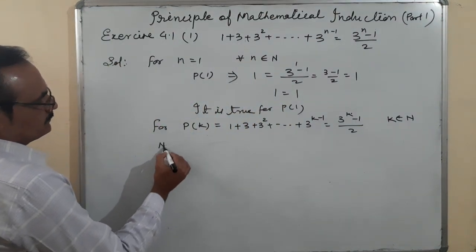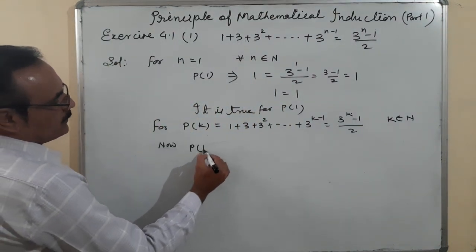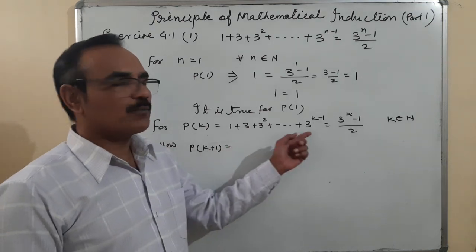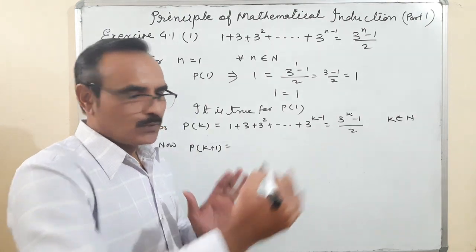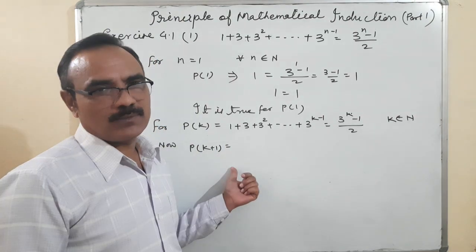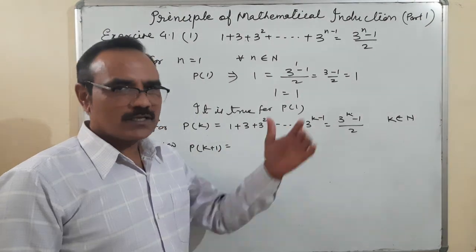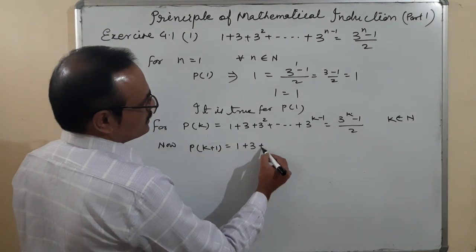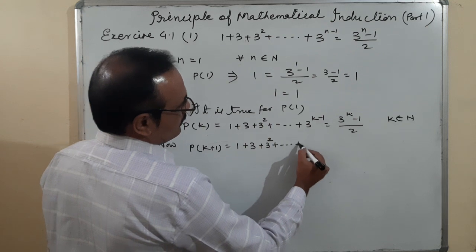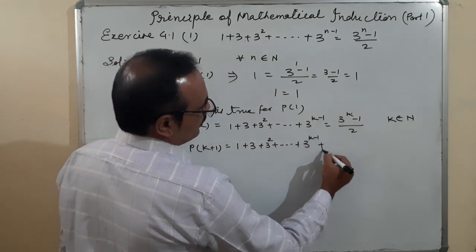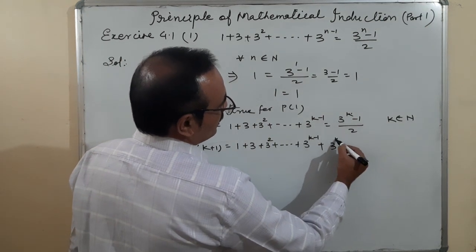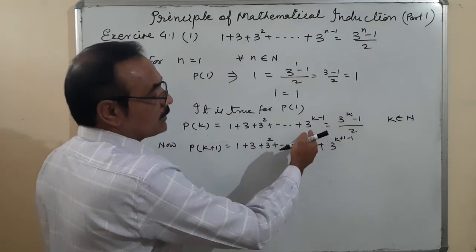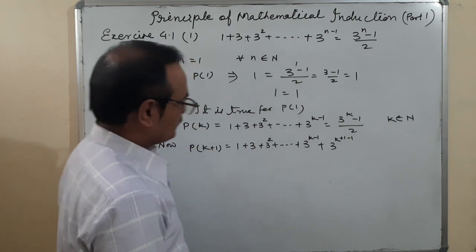Now for P of k plus 1. For P of k plus 1, it doesn't mean that directly you can put k plus 1. In this sequence, it means the sum of k plus 1 terms. So 1 plus 3 plus 3 square plus 3 to the power k minus 1 plus 3 to the power (k plus 1 minus 1). Am I right? This is up to the kth term and the next term is the k plus 1th term.